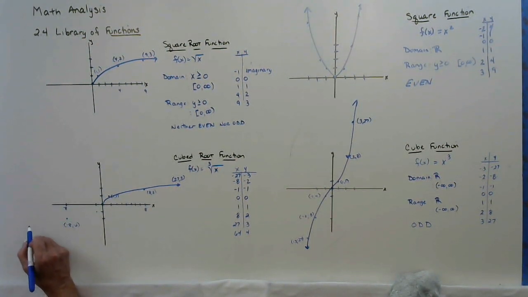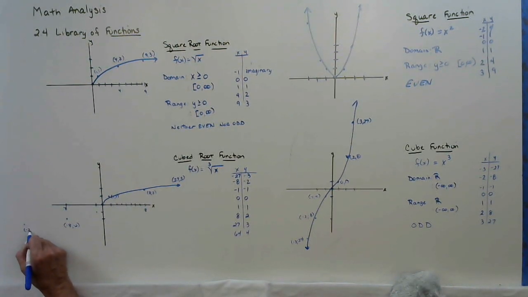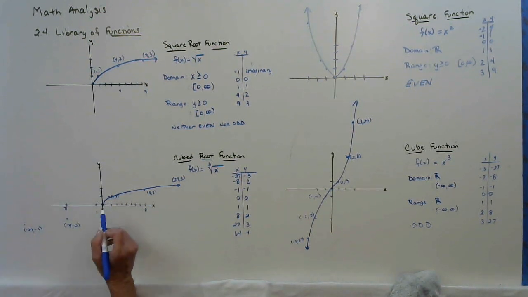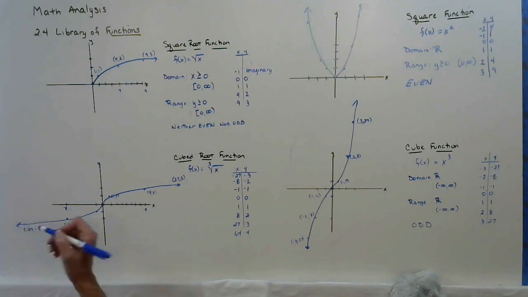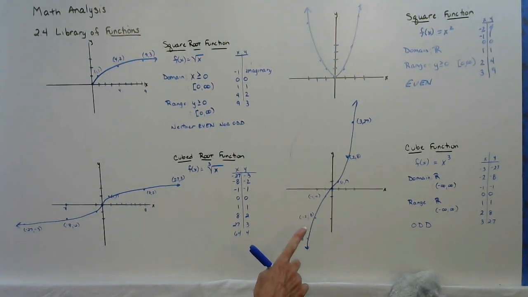All the way, am I still on the board? All the way out here to -27 before I get to -3. Okay, so a cube root looks like this. It's the inverse of a cube function.